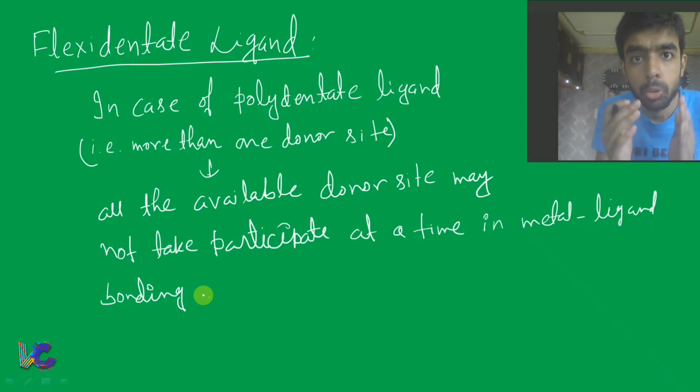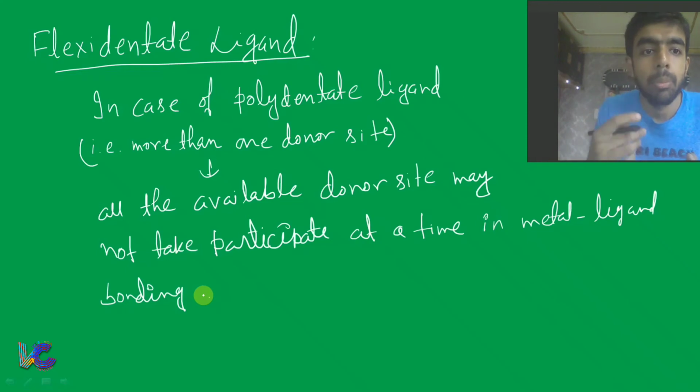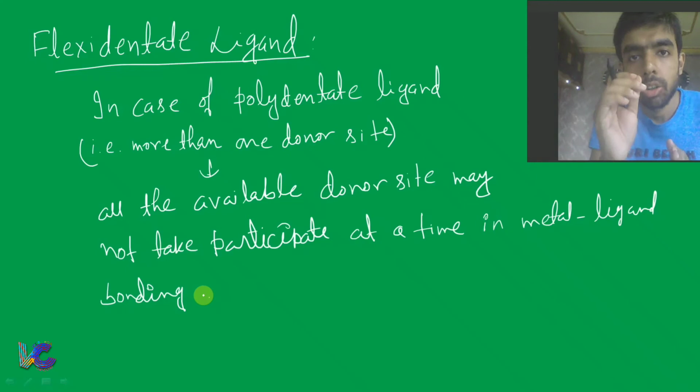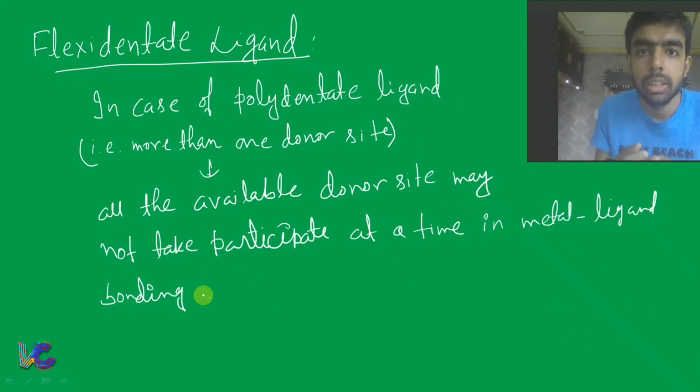That means it may not show its full denticity character. Suppose there is a polydentate ligand with denticity equal to 3. In all the cases, it will not show denticity equal to 3. In few cases it will show denticity equal to 3, in few cases it can show denticity equal to 2 also. This kind of nature of the ligand is what we call the flexidentate character of the ligand.